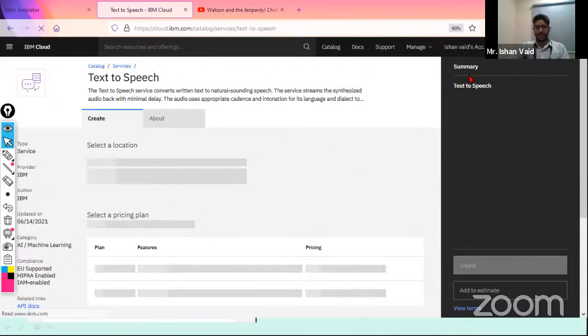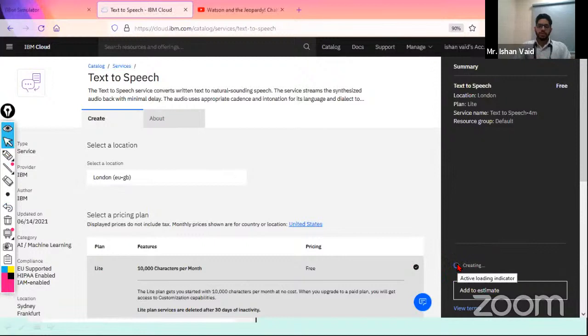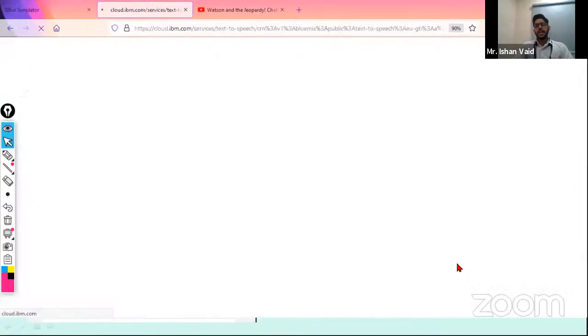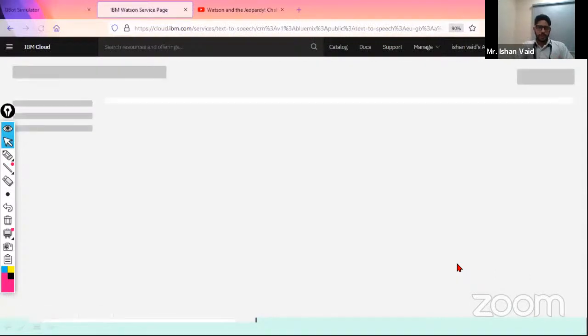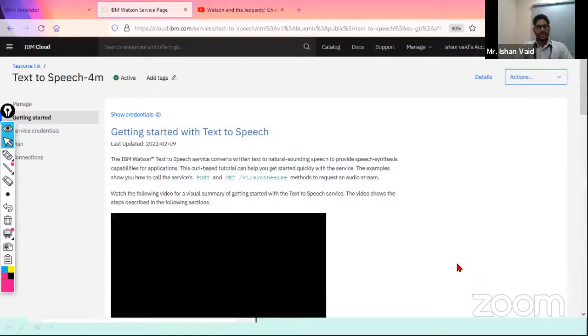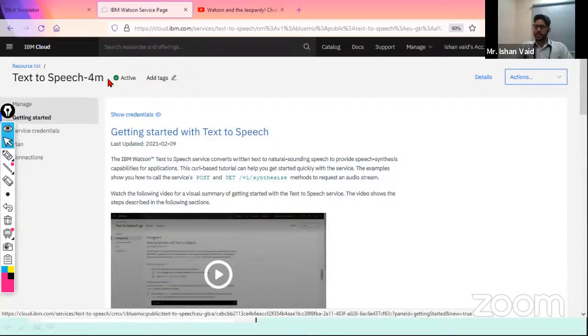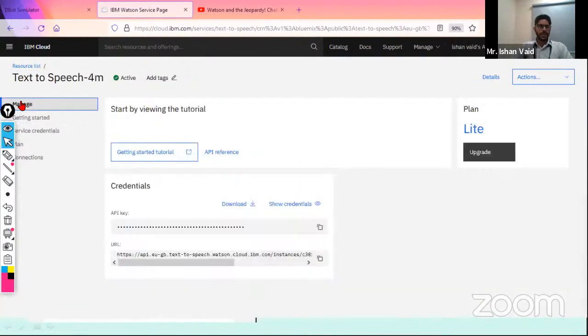So you will find a page like this over here. After you do this, it will ask for a location and all. So you don't have to do anything on this specific page. Simply go here and you will find a create button over here. So simply click on this create button, and after clicking on this, it will create an instance of yours, which means on the IBM Cloud of the account that you have created, IBM will provide credentials. Like now you can actually use this. It will make you an authorized user to access this by giving you some credentials that you can actually use. So when you create the service, you will land on the specific page and you have to click on manage.